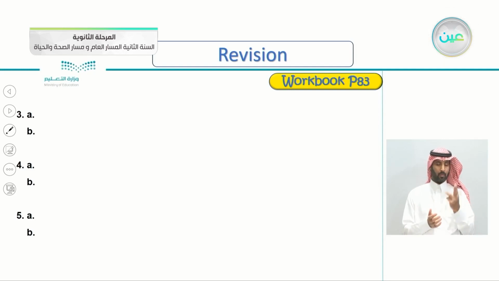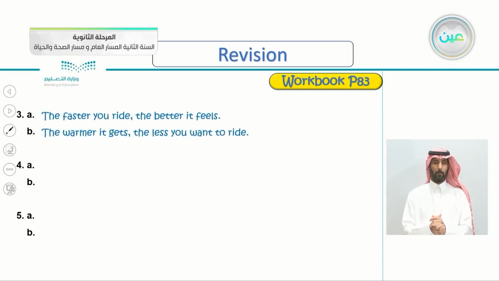So give me 2 sentences here, just like number 1 and number 2. So anything is correct here. Very good. But I've written here, the faster you ride, the better it feels. The second one I've written here, the warmer it gets, the less you want to ride. And remember the comma here between the 2 sentences. Remember to put the comma.